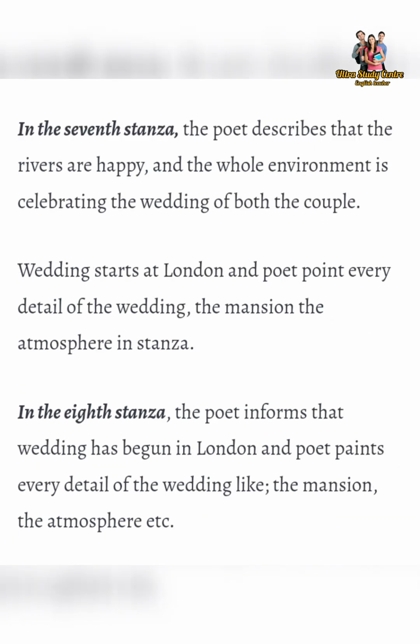In the seventh stanza, the poet describes that the rivers are happy, and the whole environment is celebrating the wedding of both couples. The wedding starts at London and the poet points out every detail of the wedding, the mansion, the atmosphere. In the eighth stanza, the poet informs that the wedding has begun in London and paints every detail of the wedding, like the mansion, the atmosphere, etc.